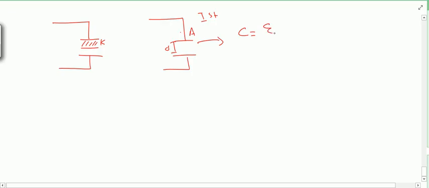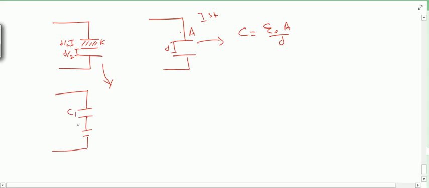It will be some epsilon, epsilon naught. Suppose air is there only, so epsilon naught a by d. Now for this case, what happened here is that the distance got divided. The distance got divided. So what is this? This will be like a combination of two capacitors which are connected in series.